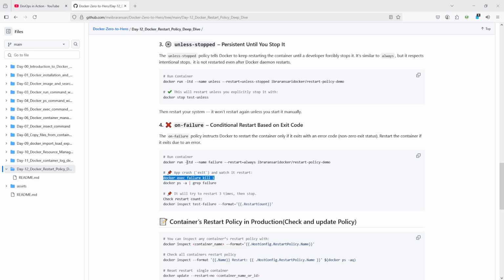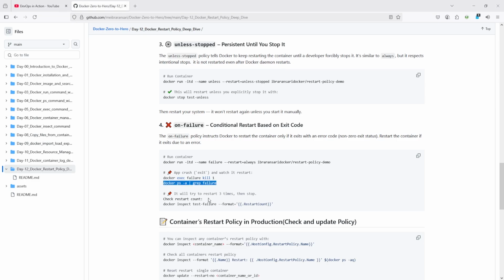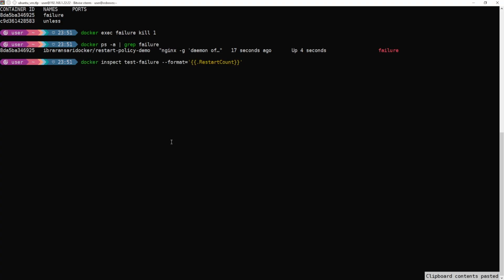You can see here I terminated it, and let's see whether the container is running or not. I terminated with a non-zero exit code. That's the reason it restarted again, right? So when you check the restart count, you can see here, you can get the restart count of